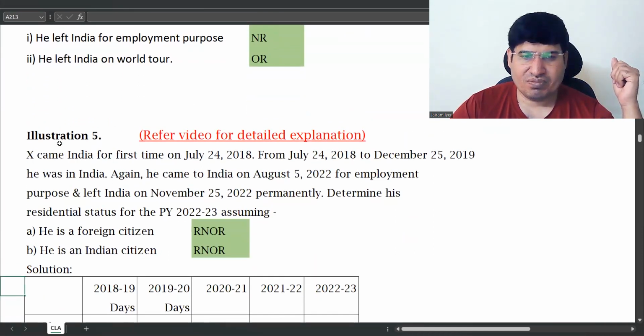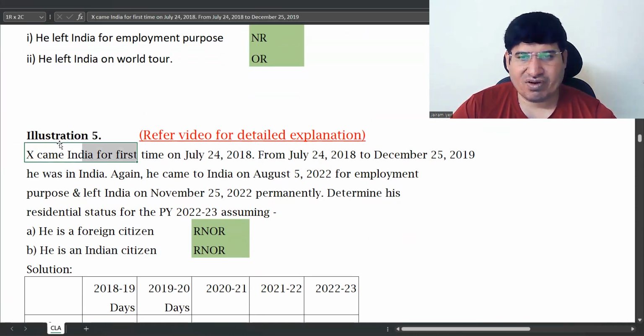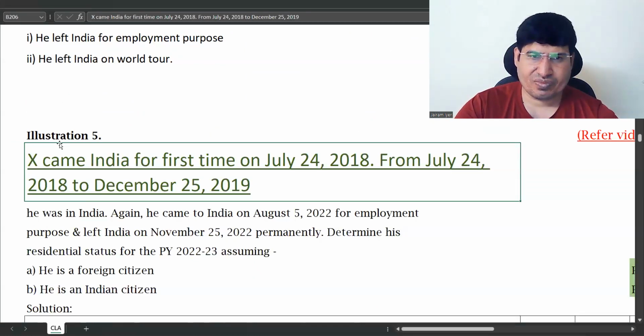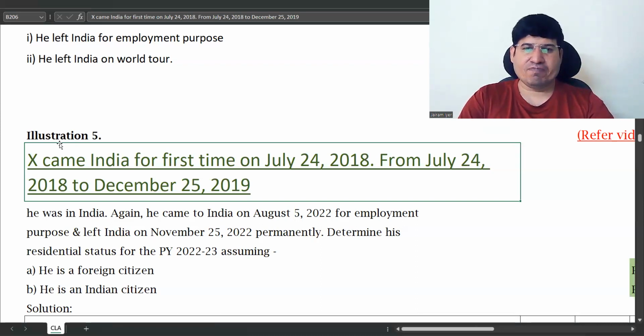Okay. The next problem is X came to India for the first time. He came to India for the first time on July 14, 2018. Okay. July 14, 2018, for the first time.